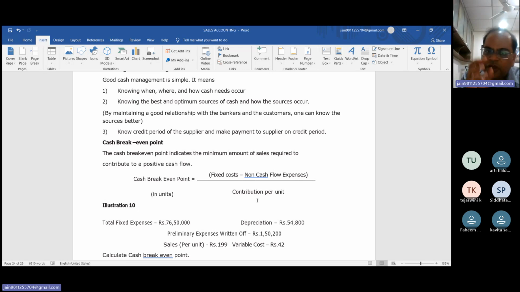So what is the complete formula? Fixed cost minus non-cash flow expenses divided by contribution, and contribution means S minus V. One question is given and the solution is also given.